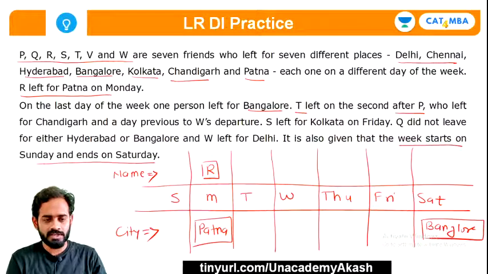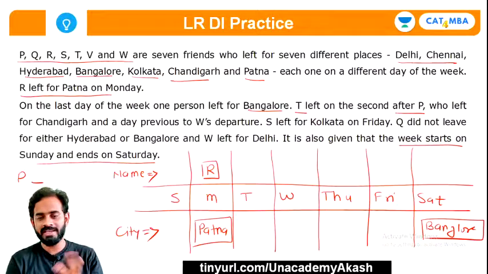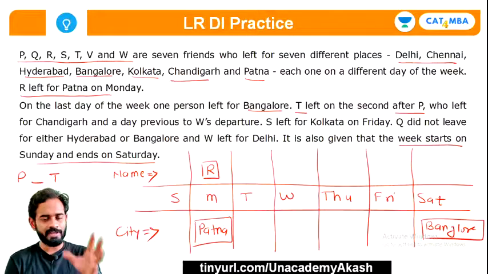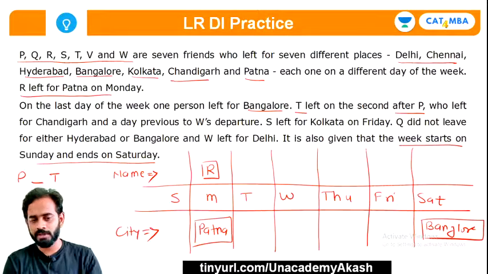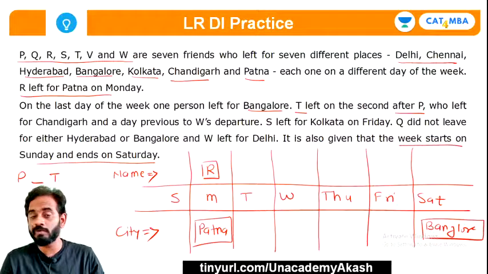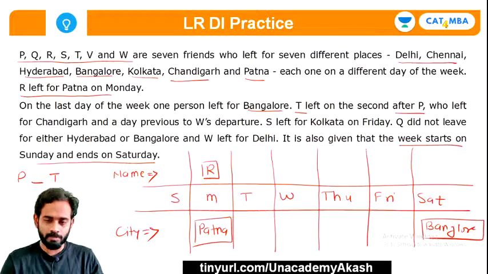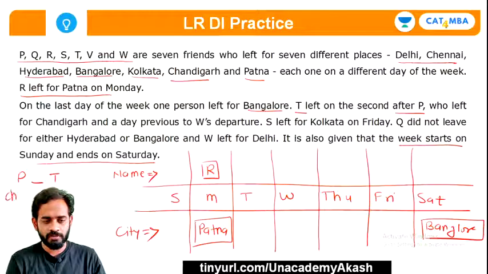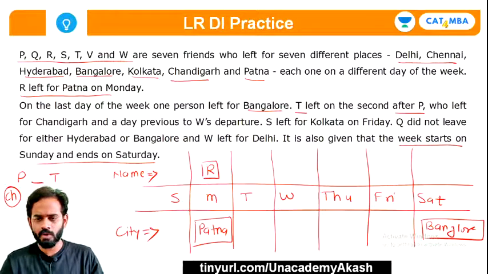Okay, so there is P. Now T left on the second day after P, it means that there is one gap in between T and P. So here is T. So P left and then someone left, and after that T left. Now who left for Chandigarh? This who is for which person? It is for P. According to the proximity principle in the English language, this who is for this P. So P left for Chandigarh. Okay, I'll write it over here. I hope it is visible to you. Quickly tell me, guys.